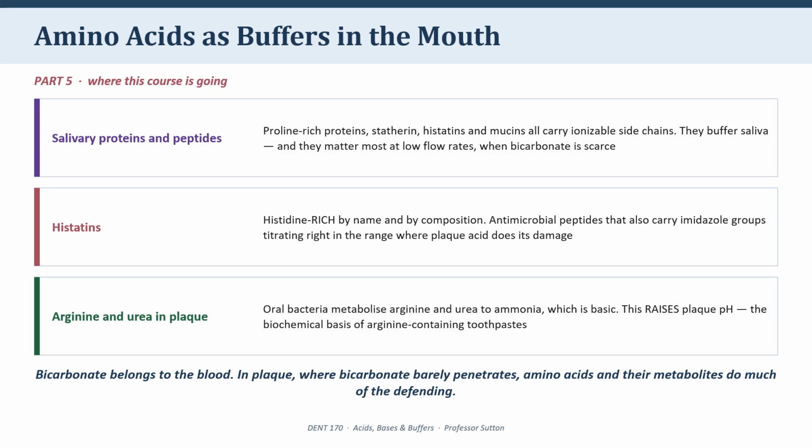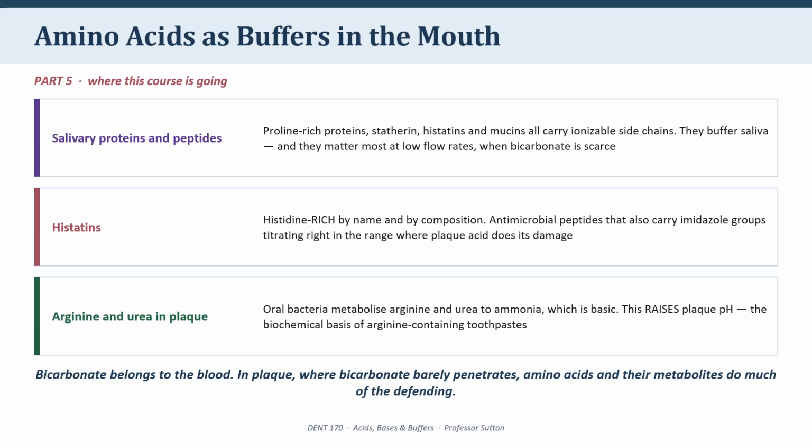Second, histatins. Histidine-rich proteins. The name tells you the composition. You'll meet them as antimicrobial peptides active against Candida. But look at what they're made of. They're packed with imidazole groups with pKa values right around 6, which is right in the range where plaque acid does its damage. A peptide that is simultaneously an antimicrobial and a buffer sitting in the fluid bathing your teeth.